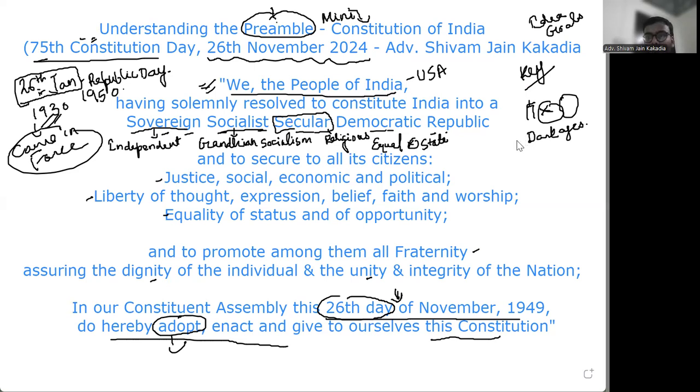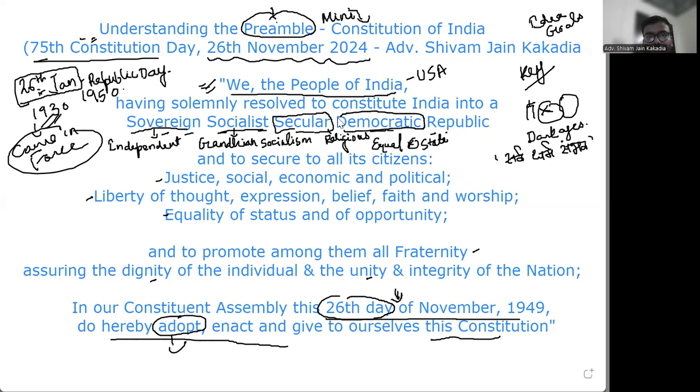Here, all religions can be practiced, and it is requisite that each religion is equally respected, and the state has no religion of its own. And the Supreme Court has also explained this as Sarva Dharma Sambhav. This was the phrase used by the Supreme Court to explain the concept of secularism.